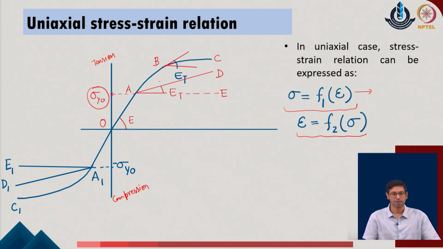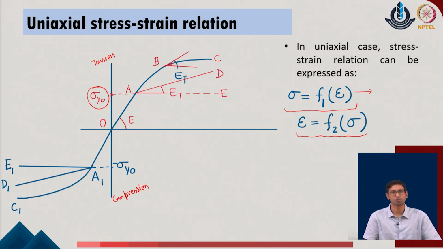At the same time, the increasing strain also leads to a subsequent increase in the stress values, and that is how we define that the system has a hardening kind of behavior.